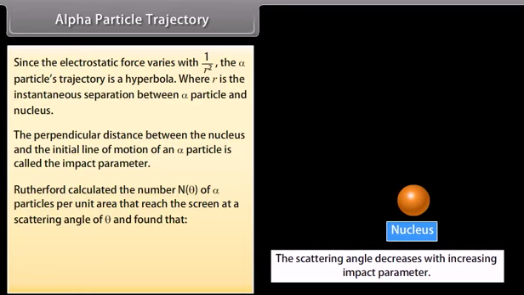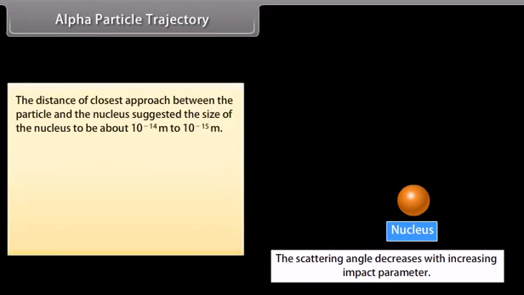Rutherford calculated the number N(theta) of alpha particles per unit area that reach the screen at a scattering angle of theta and found that N(theta) is inversely proportional to sin theta upon 2 raised to the power 4. The distance of closest approach between the particle and the nucleus suggested the size of the nucleus to be about 10 raised to the power minus 14 meter to 10 raised to the power minus 15 meter.